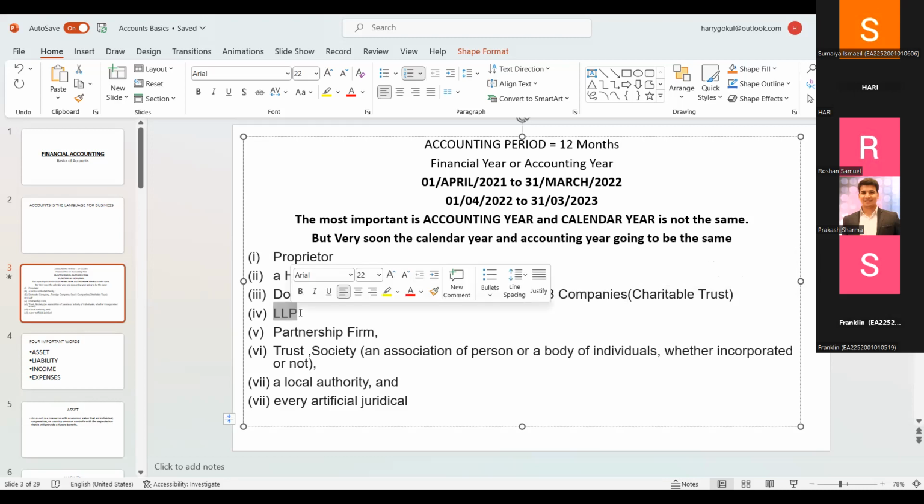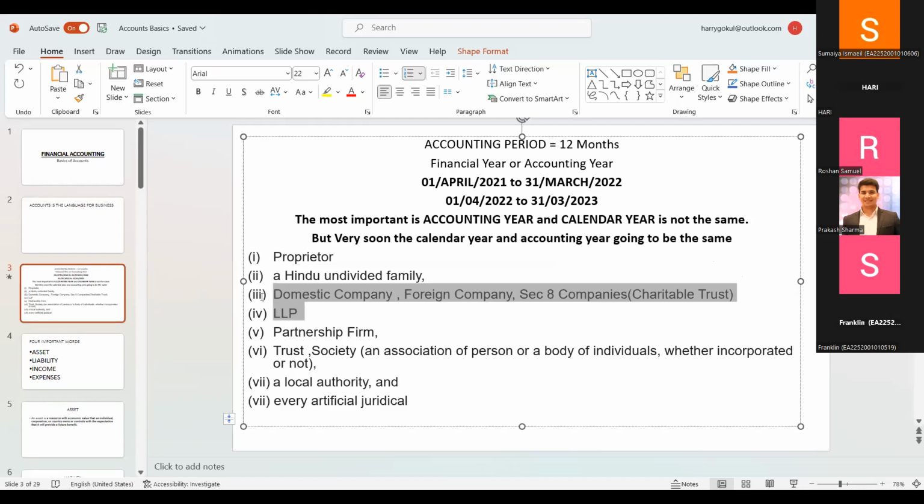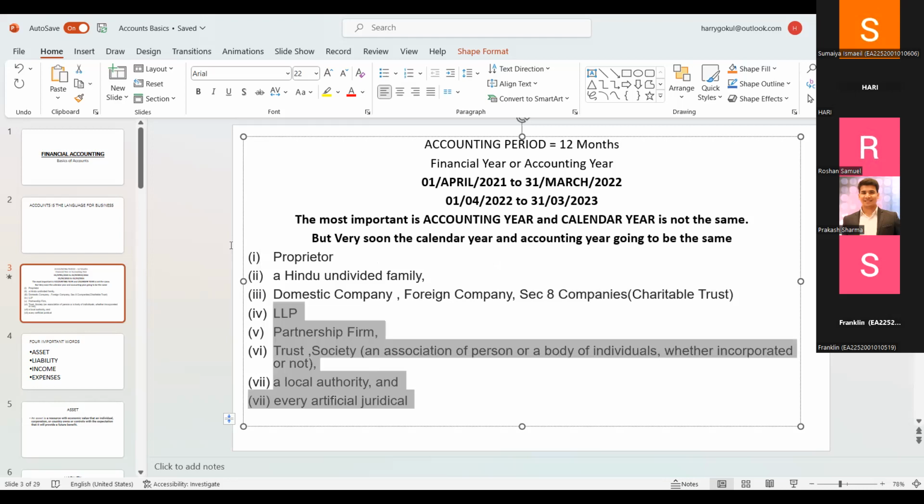And LLP is called a limited liability partnership firm. The word itself says it is limited. Their liability is limited to the extent of their contribution. These are all supported by the Companies Act, so if you come across those things, you can understand. But right now, I'm just saying there are a few persons that exist in accounts, the 7.